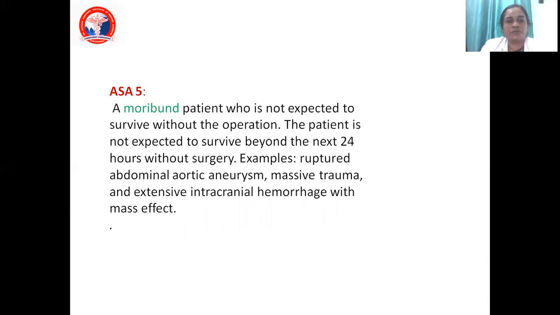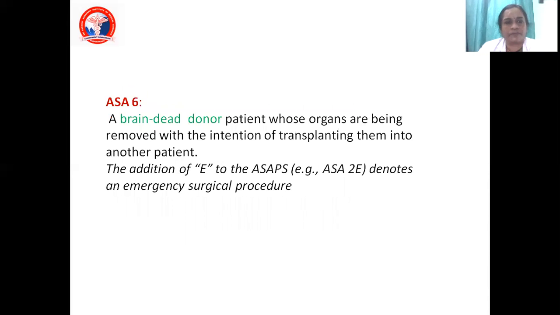So these patients will be coming under ASA 5. And finally, ASA 6 is your brain dead donor patients. There we will classify them as ASA 6. So with all this, ASA 1, 2, 3, 4, in an emergency procedure, we add a letter E. E means emergency. ASA PS, PS is physical status, American Society of Anesthesiologists physical status. If we are going to take it as an emergency surgical procedure, we add on E.